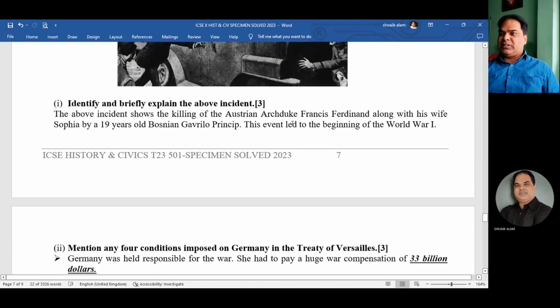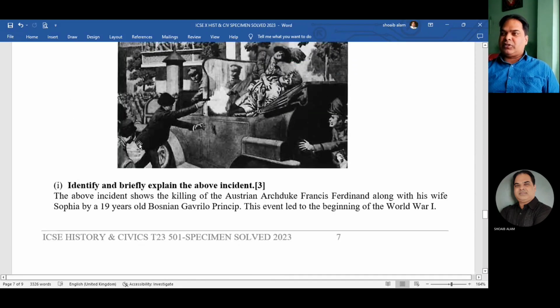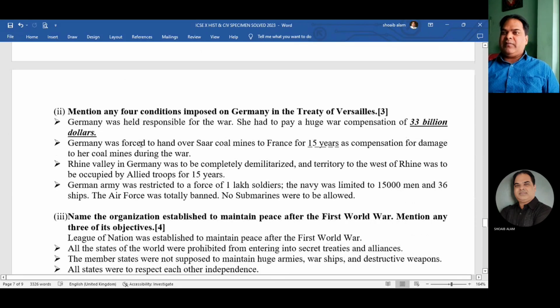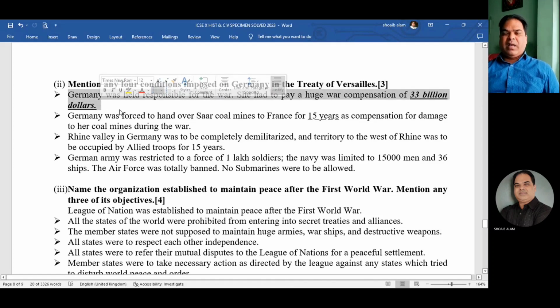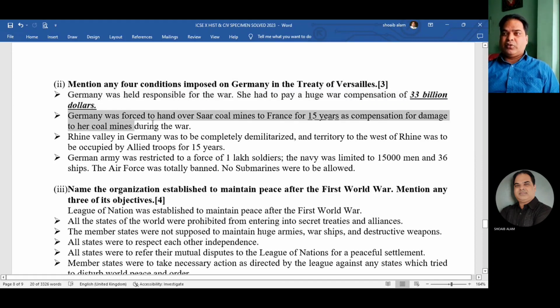Okay, so Francis Ferdinand and his wife Sofia was assassinated by 19 years old Gavrilo Princip. Okay, then this event led to the beginning of the First World War. Mention any four conditions imposed by Germany in the Treaty of Versailles. So first of all, you can see Germany was held responsible for the war and had to pay $33 billion. So remember, $33 billion. Okay, Germany was forced to surrender Saar region, coal mine region, to France for 15 years.